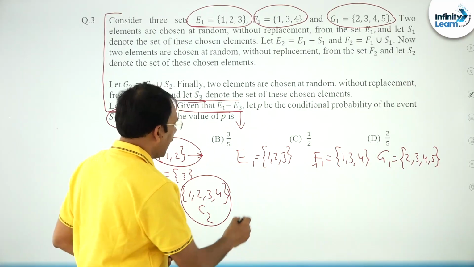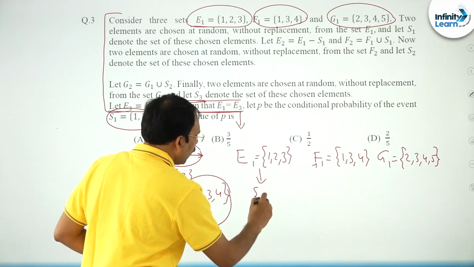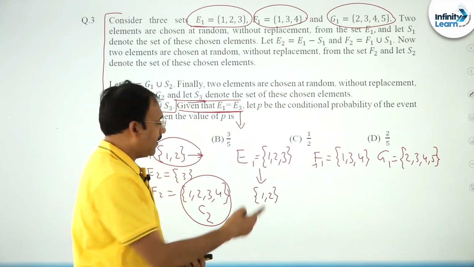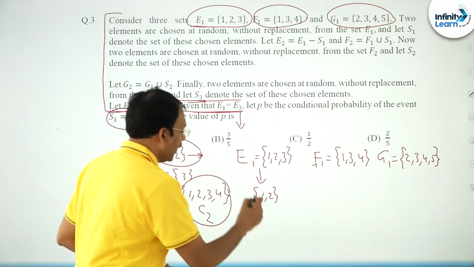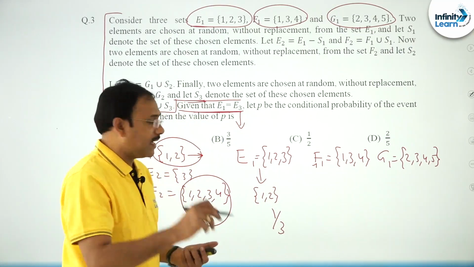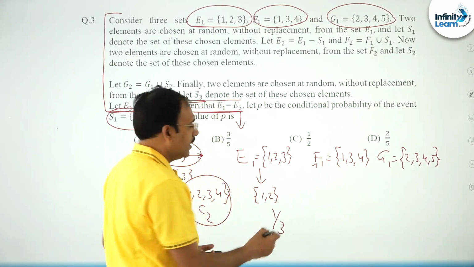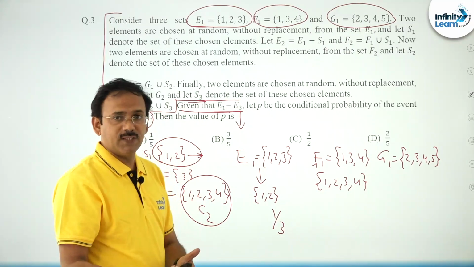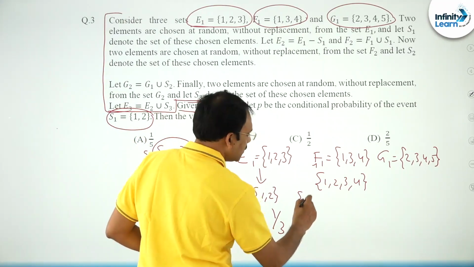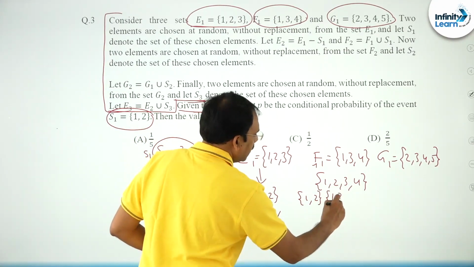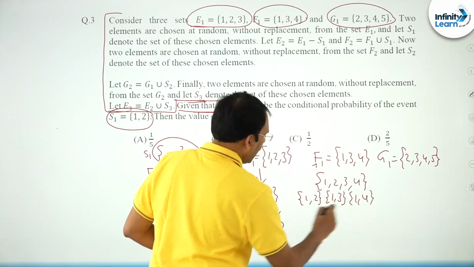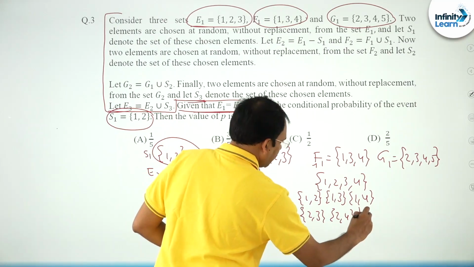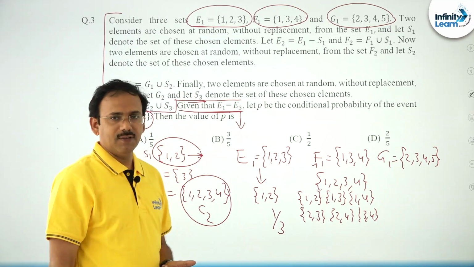You see, suppose I have to select the {1, 2} case. What is the chance that I can select {1, 2}, friends? 1 by 3, because I can select {1, 2}, {2, 3} and {1, 3}. 1 by 3 is the chance. After selecting {1, 2}, if I mix with F1, it becomes set {1, 2, 3, 4}. So again I have to select 2 elements from this. Those 2 can be {1, 2}, {1, 3}, {1, 4}, again {2, 3}, {2, 4}, {3, 4}. You see, 6 possibilities, right.